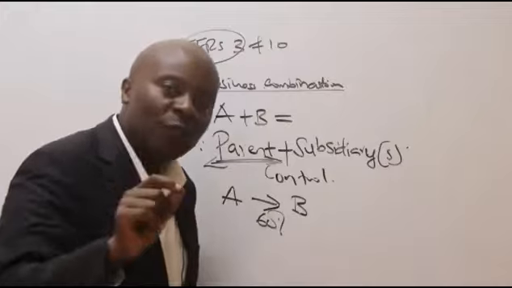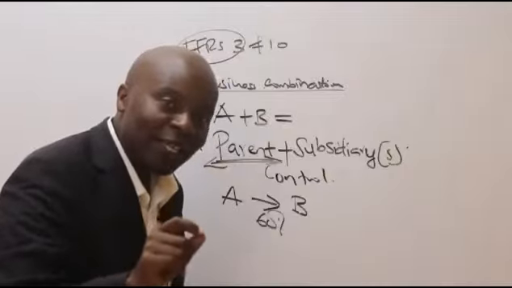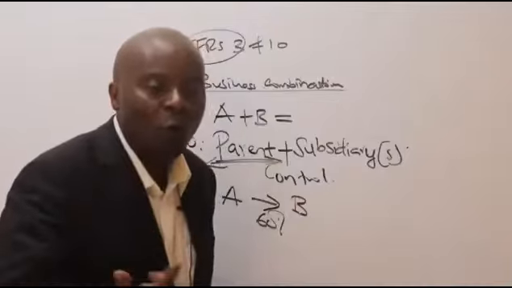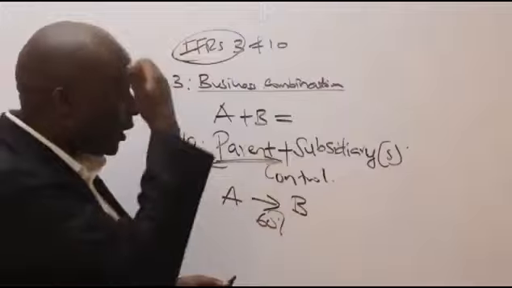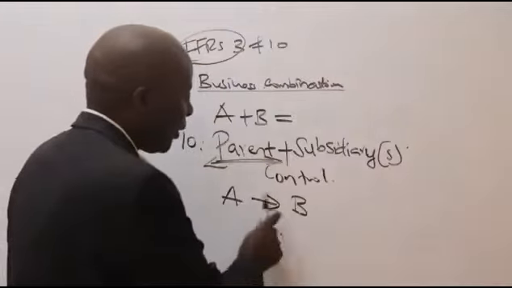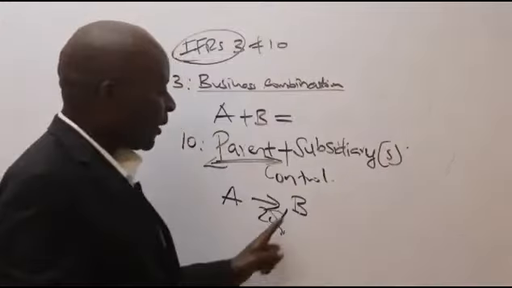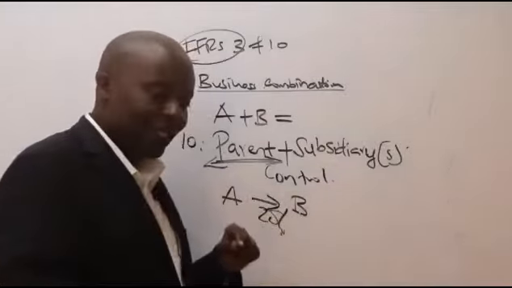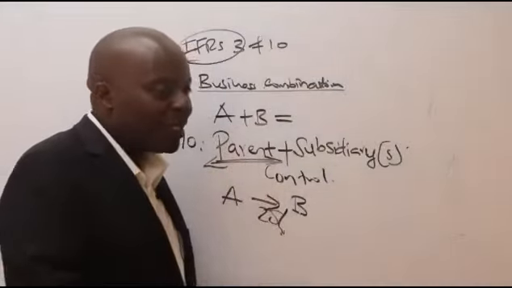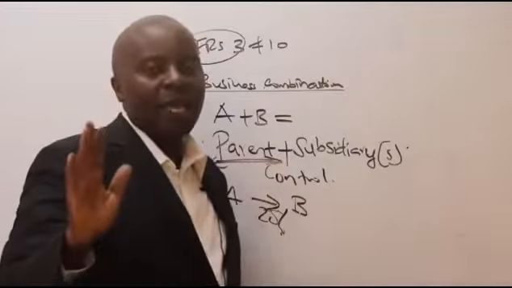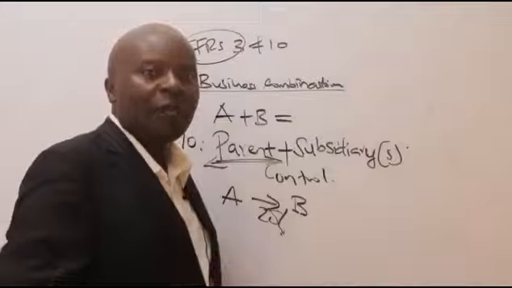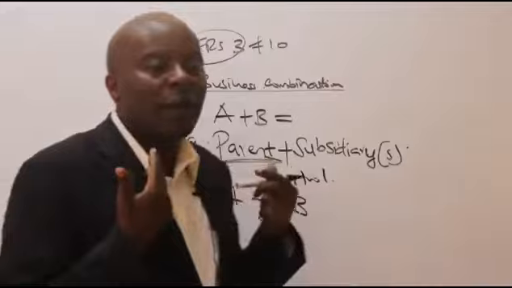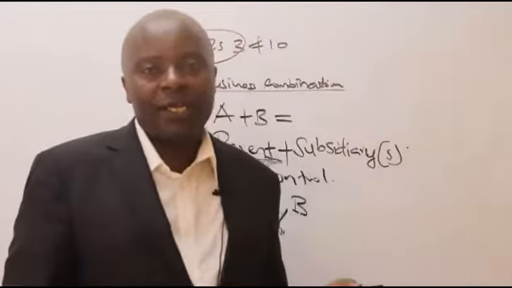The new standard goes quite far away from the number threshold. It looks at what we call substance over form: what is happening on the ground. We could be having, for example, 20% of company B. But if the majority shareholder who has 80% says, gentlemen, I'm too busy and will not have time to run this company, you are the ones who know this business, I'm relinquishing my control to you, right?